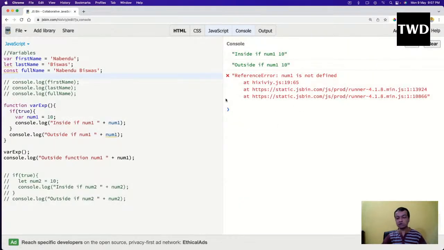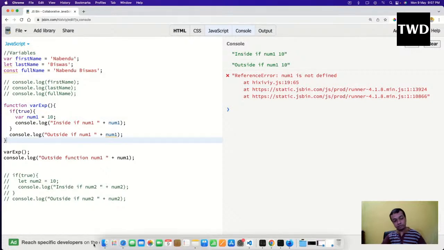Okay, so this now gives me a reference error, num1 is not defined, because this is not in scope. So in a var, if you want to have a scope, you have to have it inside a function. So now the num scope is from here till here. So this is what the function scope means.